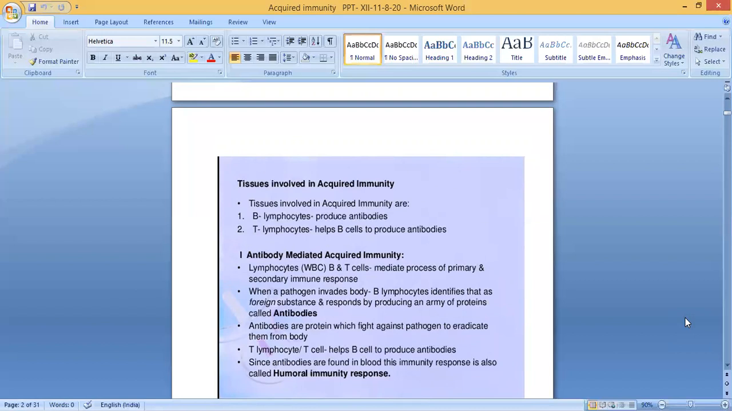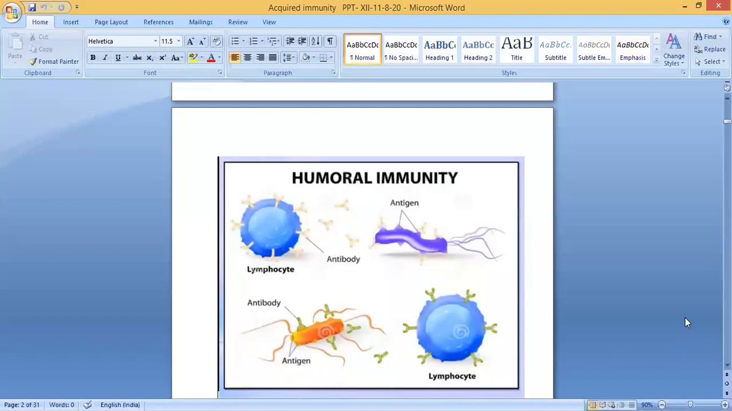Since antibodies are found in blood, this immunity response is also called humoral immunity response. So what is another name for antibody mediated acquired immunity? It is also known as humoral immunity response. Why is it called humoral immunity response? Since antibodies are found in blood, this immunity response is called humoral immunity response. Clear?